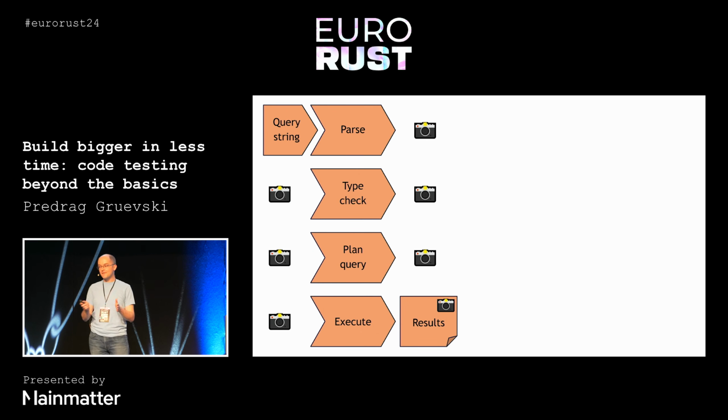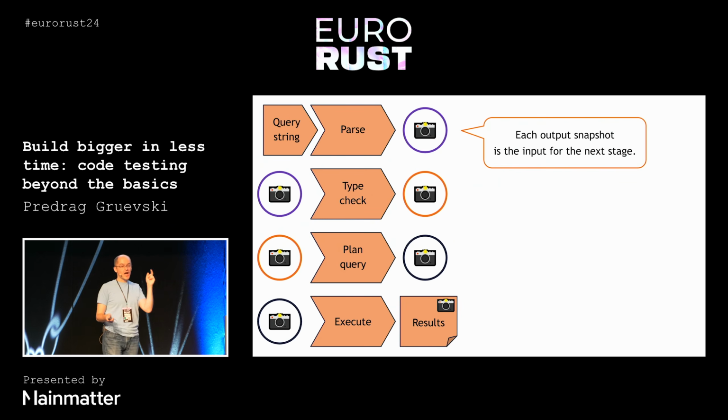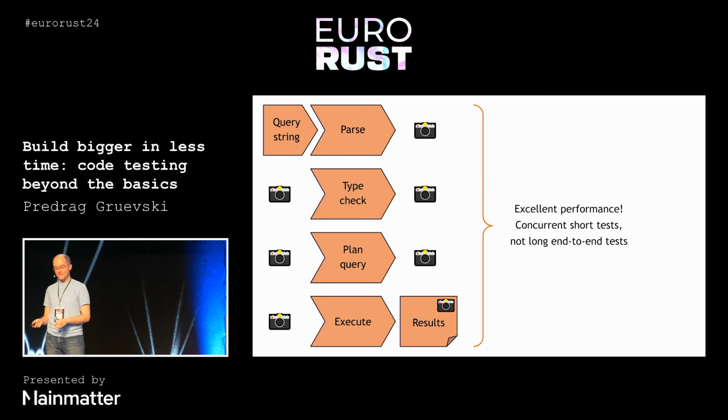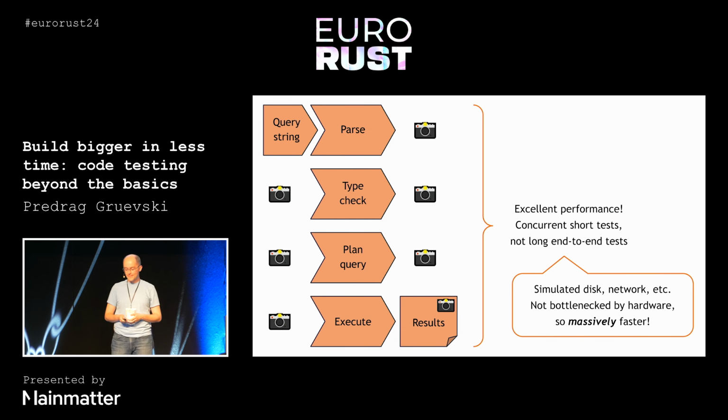So instead of running everything back-to-back sequentially, we can run everything concurrently and in parallel. Here, each output snapshot of one stage is the input snapshot to the next stage. And in this case, we're already getting performance benefits, because instead of running everything in a single-threaded linear fashion, we can run all of this in parallel on many cores concurrently. This is already awesome. My test suite is already faster, but we're just getting warmed up here.